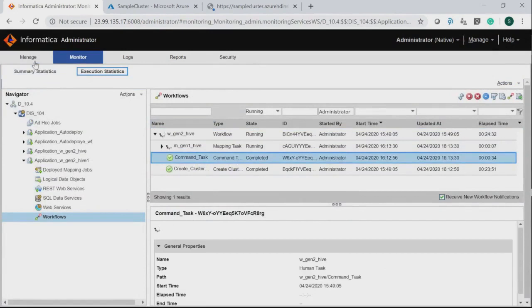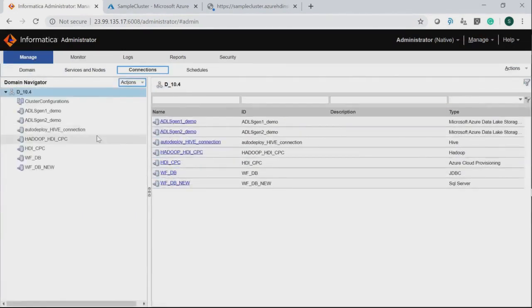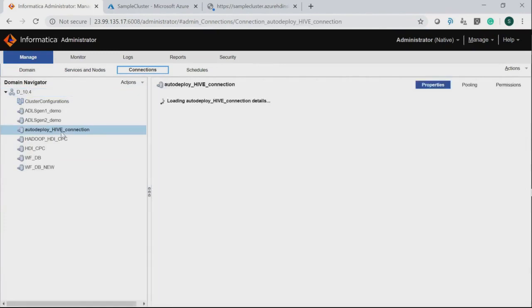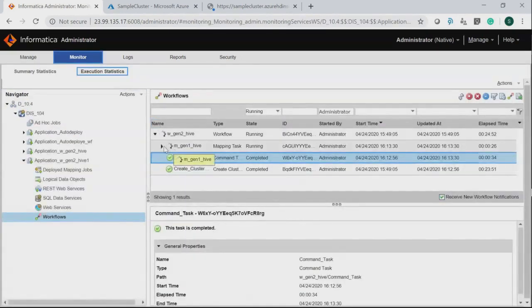Okay, now we will be able to see the connection in the connection tab. The name of the connection that I have mentioned in the command task is autodeploy_hive_connection. This connection will be used by the mapping for the Hive target. Now our third component, mapping task, has started.